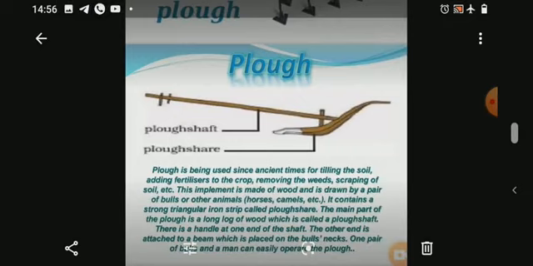Plow is being used since ancient times for tilling the soil, adding fertilizers to the crop, removing the weeds, scraping of the soil, etc. This implement is made of wood and is drawn by a pair of bulls or other animals like horses and camels, etc. It contains a strong triangular iron strip called plowshare. The main part of the plow is a long log of wood which is called a plow shaft. There is a handle at one end of the shaft. The other end is attached to a beam which is placed on the bull's necks.